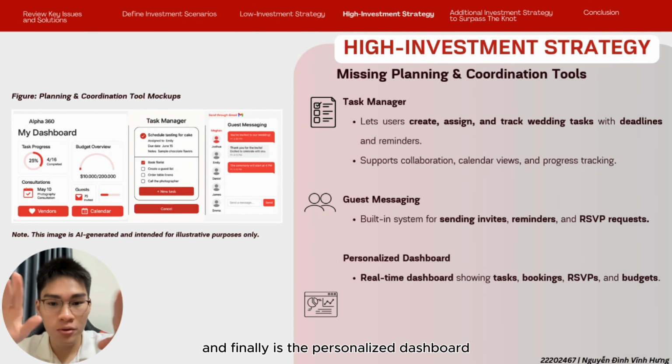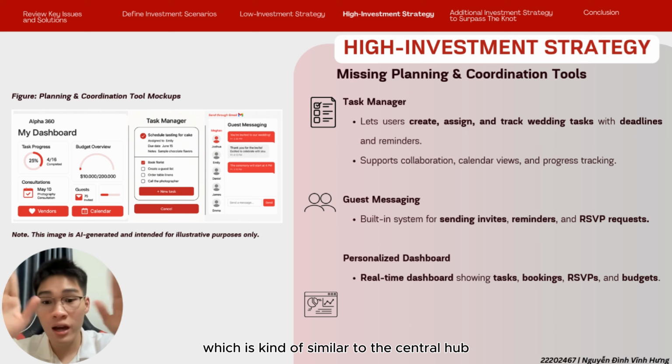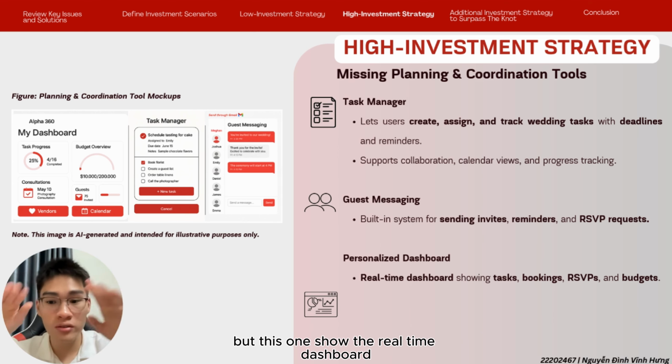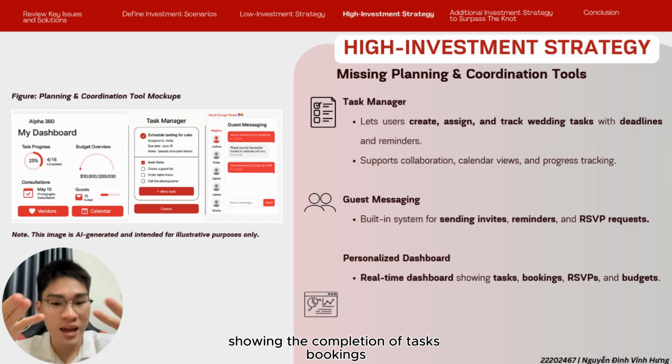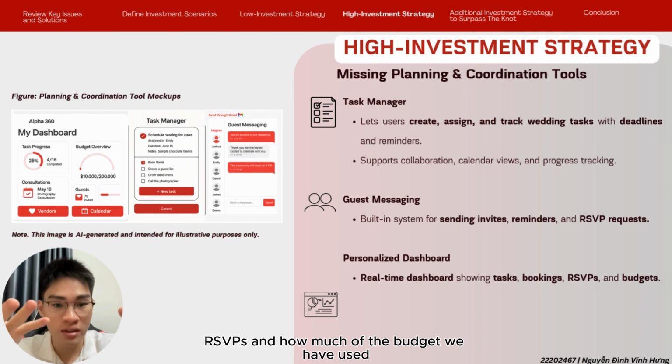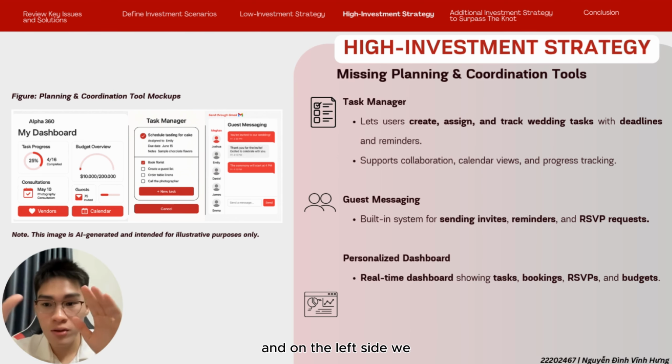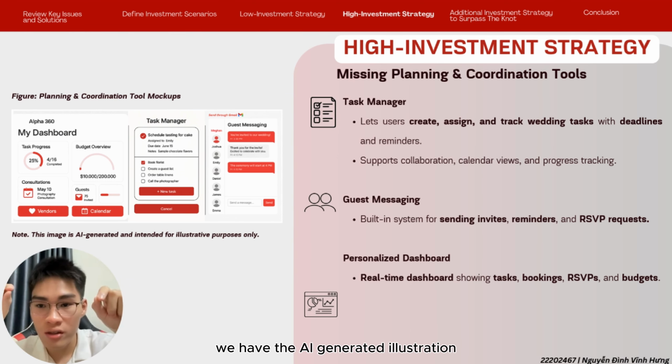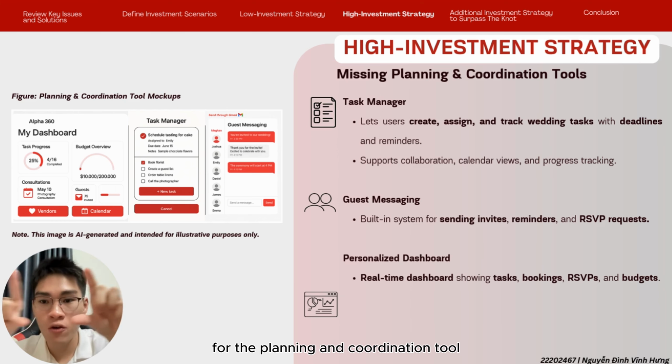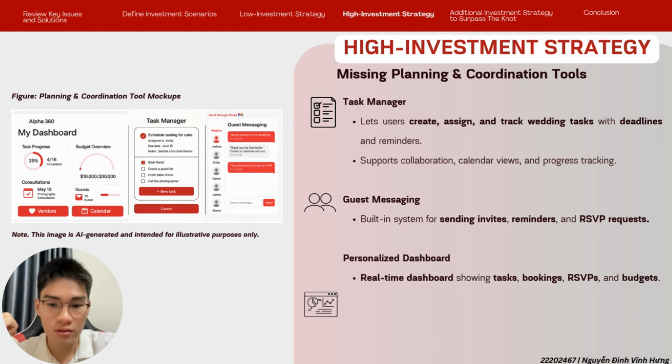And finally, is the personalized dashboard, which is kind of similar to the central hub, but this one shows a real-time dashboard showing the completion of tasks, bookings, RSVPs, and how much of the budget we have used. And on the left side, we have the AI generated illustration for the planning and coordination tool mockups.